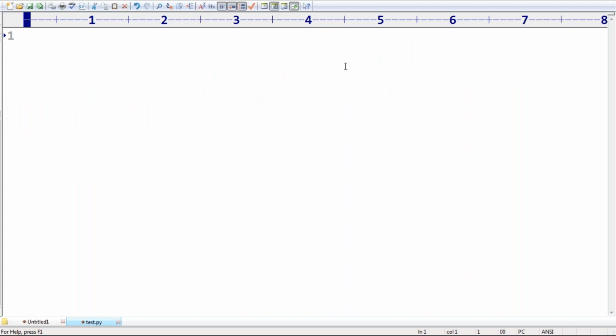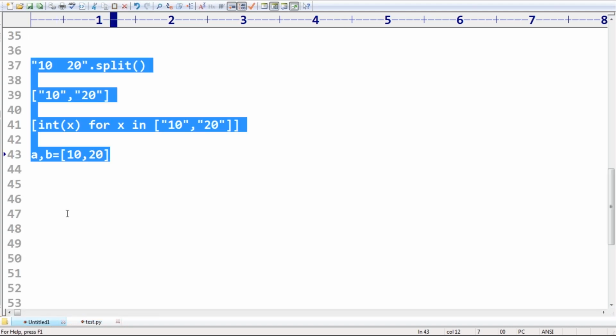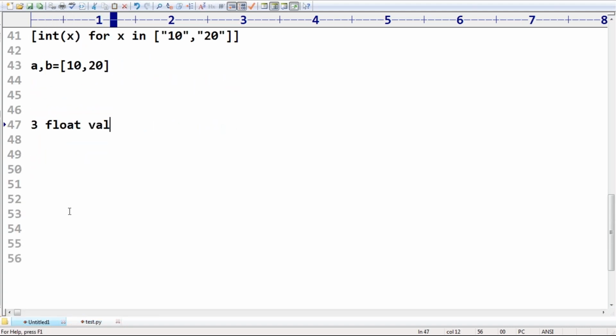Read three numbers from the keyboard with comma separator and print the average. But three float values. Can you please read the three float values from the keyboard and print the average of those three numbers? This is my requirement.